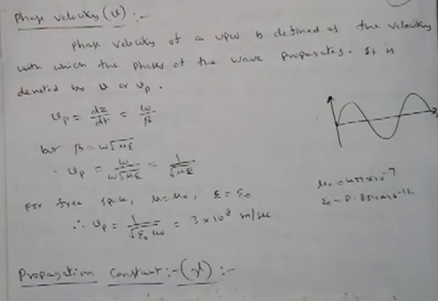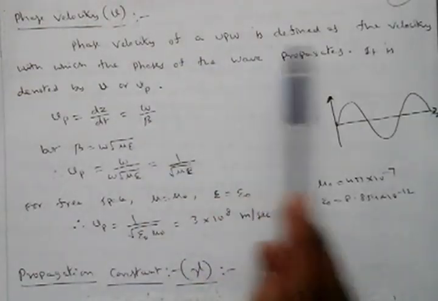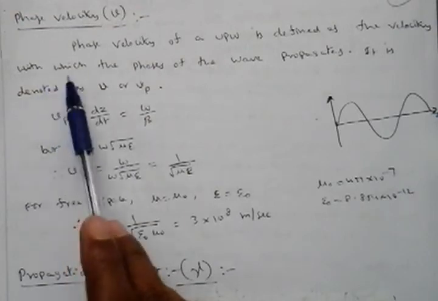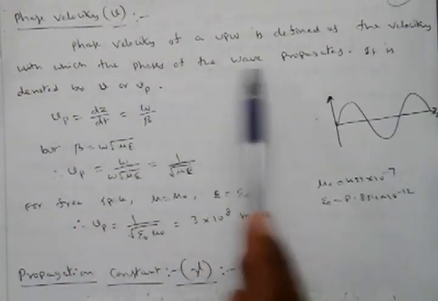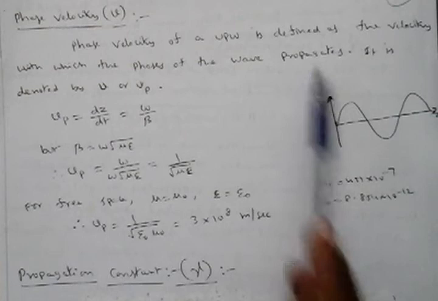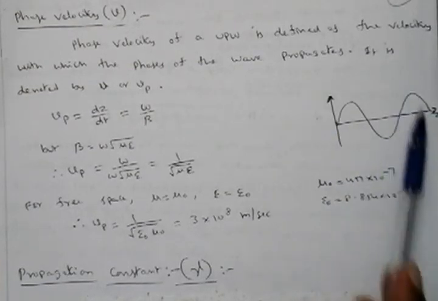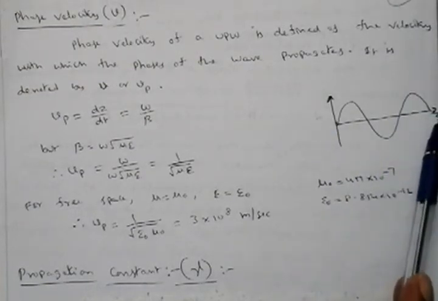Next we will see phase velocity and propagation constant, which is represented by gamma. Phase velocity of a uniform plane wave is defined as the velocity with which the phase of the wave is propagating, that is, how fast the phase is traveling along one particular direction with respect to time.